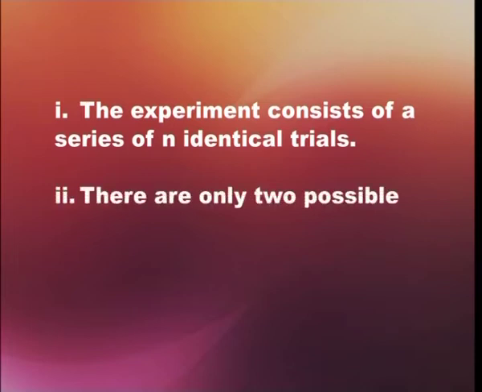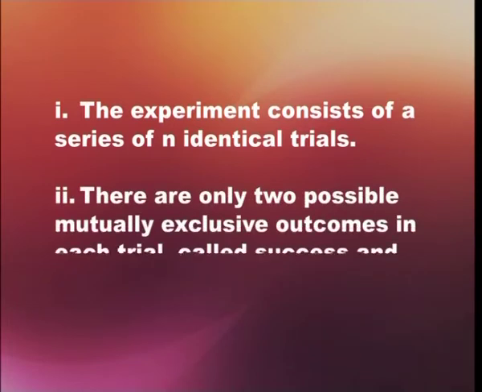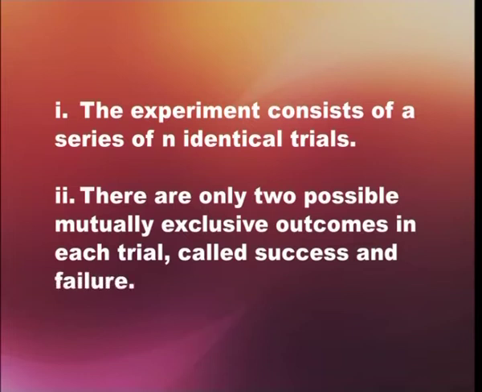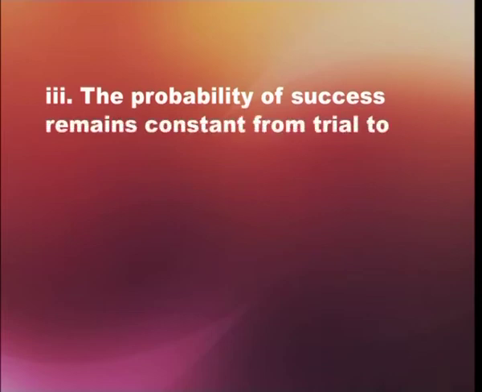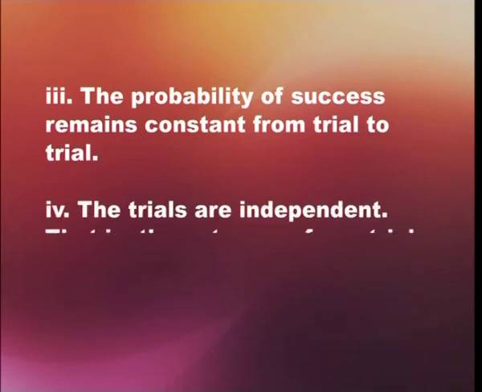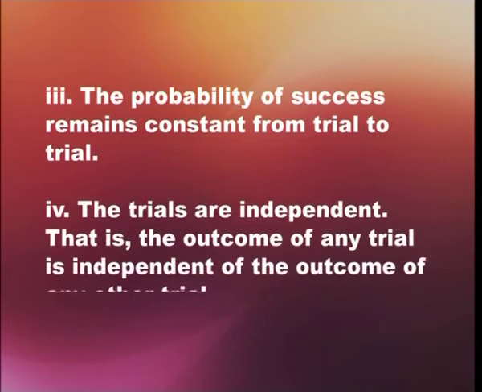Second, there are only two possible mutually exclusive outcomes in each trial, called success and failure. Third, the probability of success remains constant from trial to trial. Fourth, the trials are independent. That is, the outcome of any trial is independent of the outcome of any other trial.